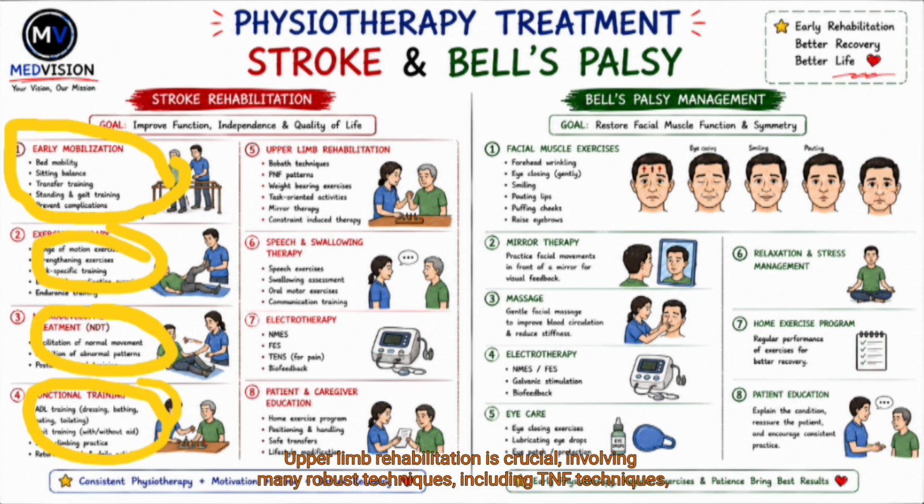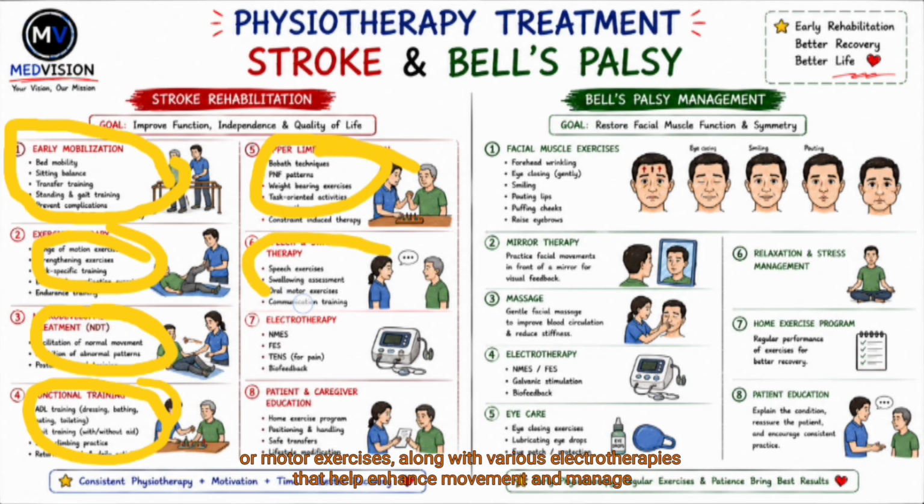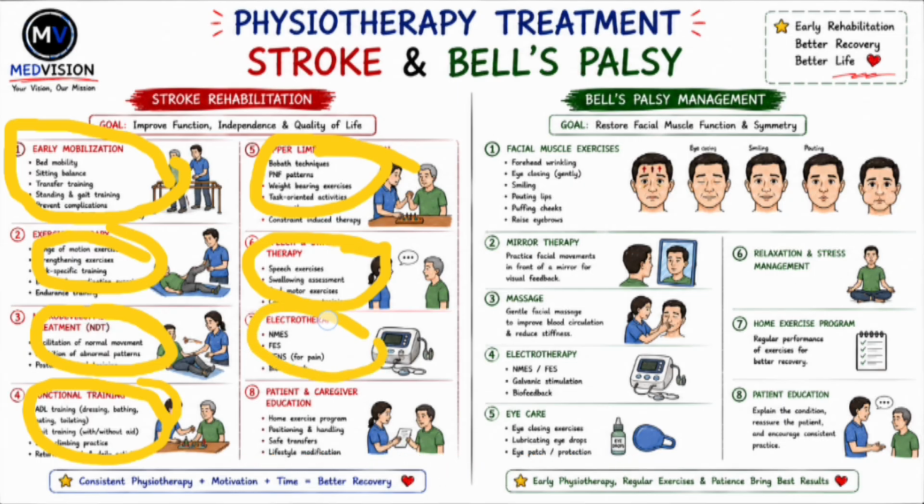Upper limb rehabilitation is most important. That includes Bobath techniques, PNF techniques, mirror therapy, and a lot of other techniques in upper limb rehabilitation. We also work on speech and swallowing therapy, that is speech exercises, swallowing assessment, and oral motor exercises. A lot of electrotherapies help to enhance movement and manage pain, and biofeedback also. Patient and caregiver education is also most important: safe patient transfer, positioning and handling, and lifestyle modification are also important to manage stroke.